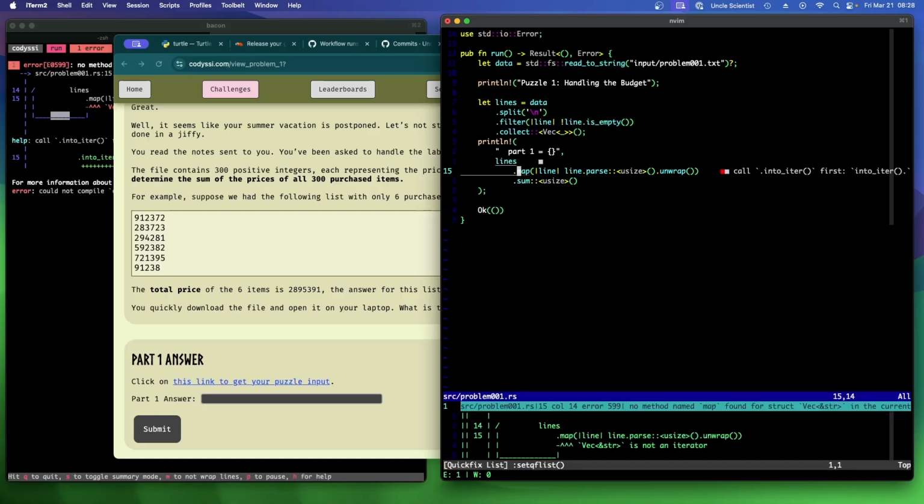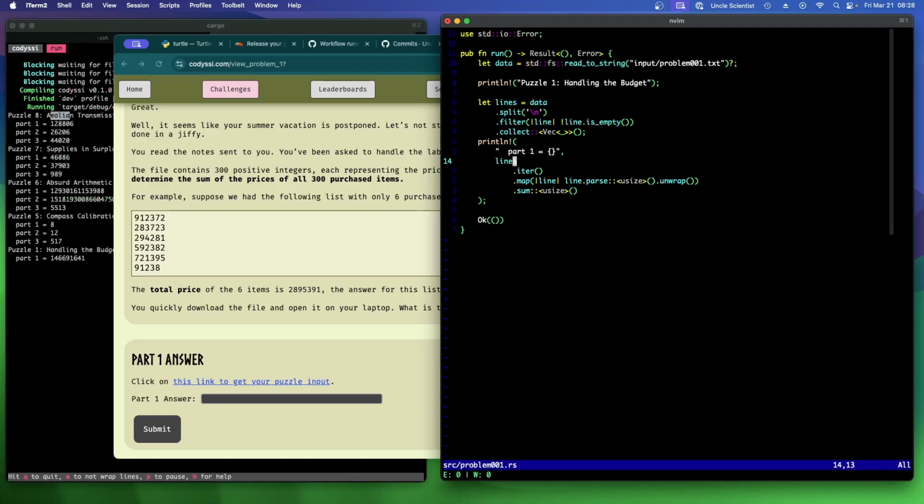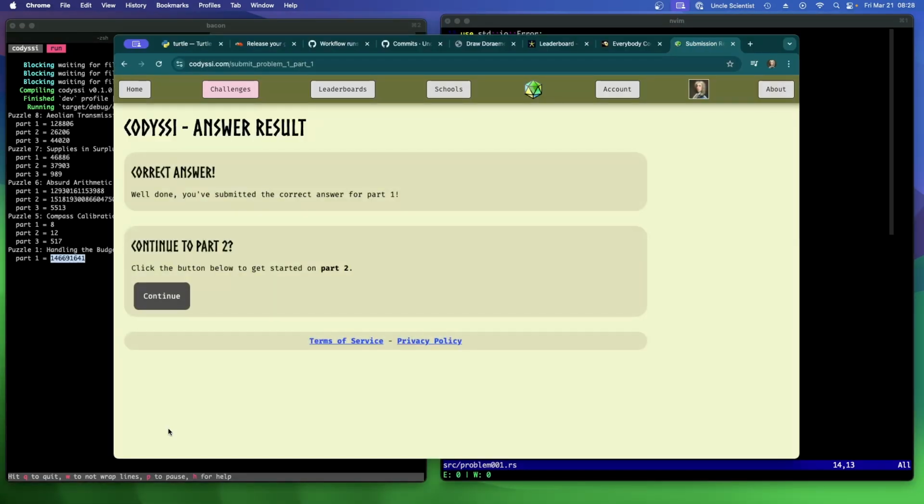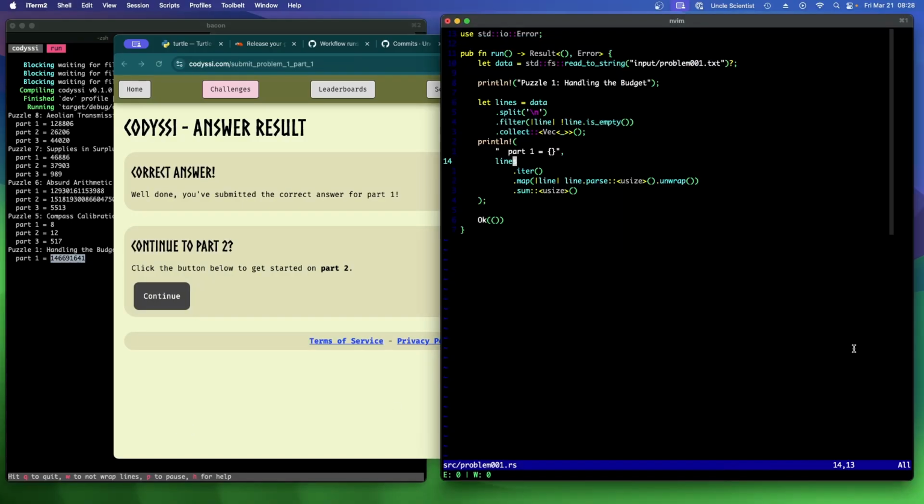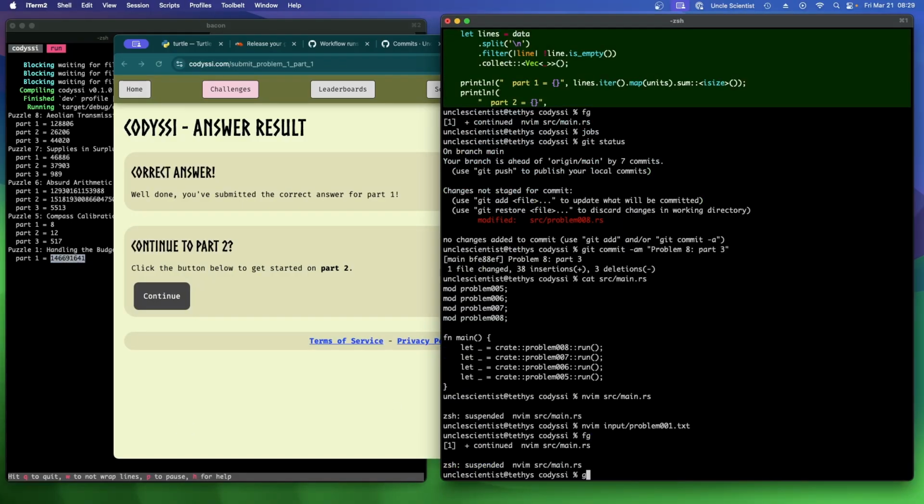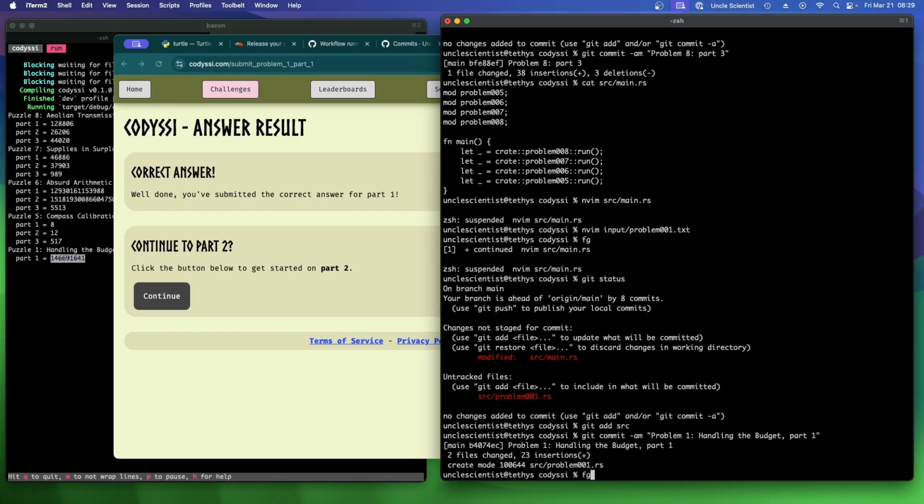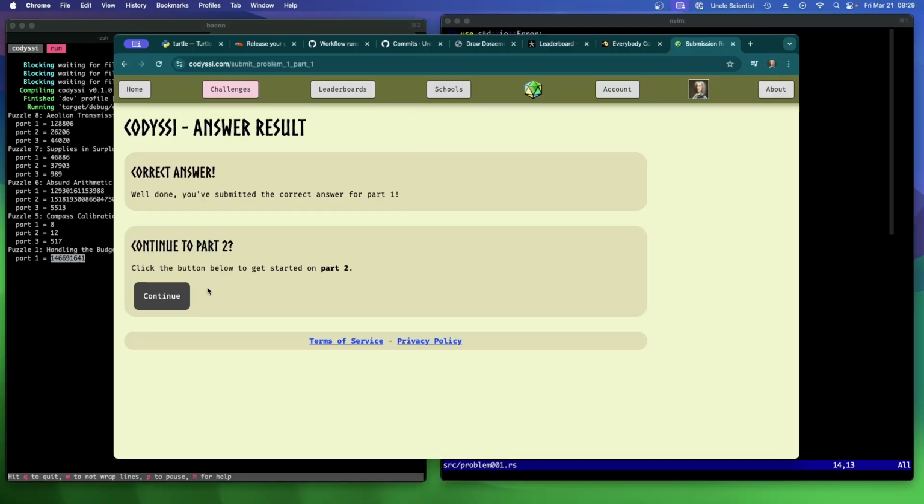Right. And that failed because I forgot a .iter here. And now we have an answer here. Hey, the correct answer. All right, let's commit. It's tiny, but we'll commit it anyway. Git add source, git commit -am, problem 1, handling the budget, part 1. I'm very inconsistent on my commit messages.